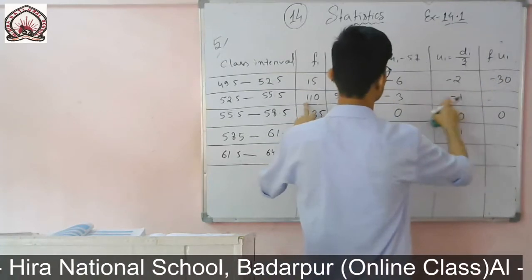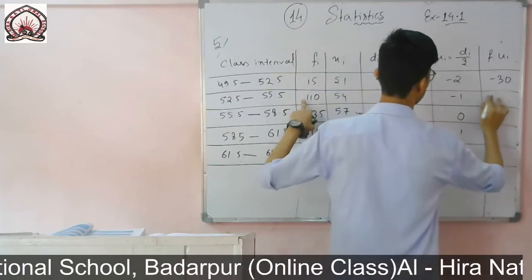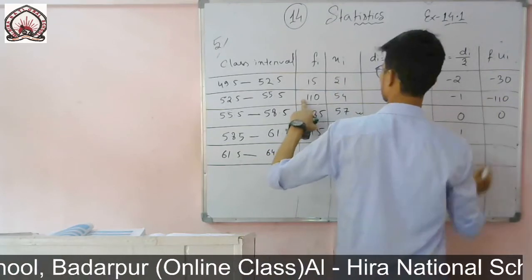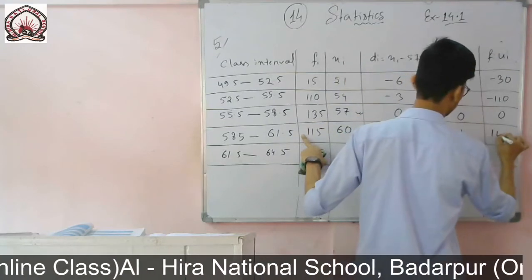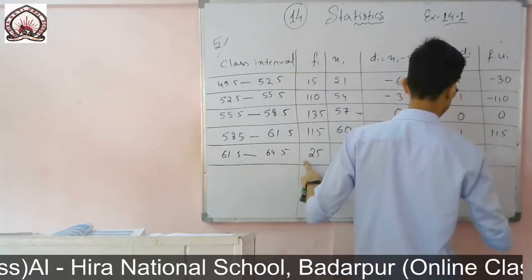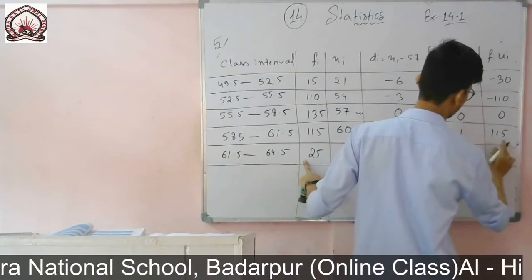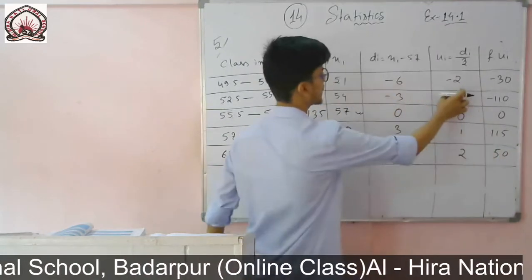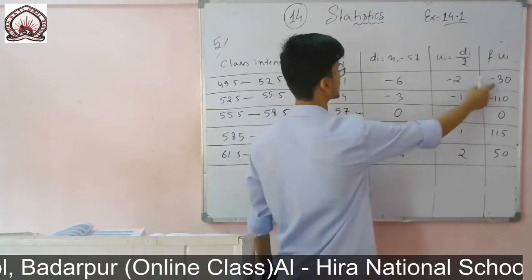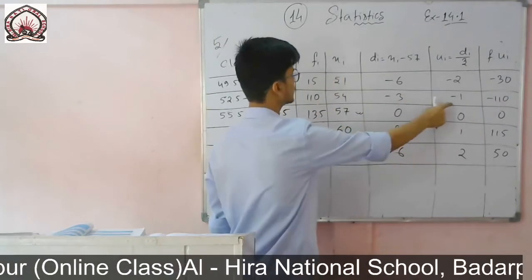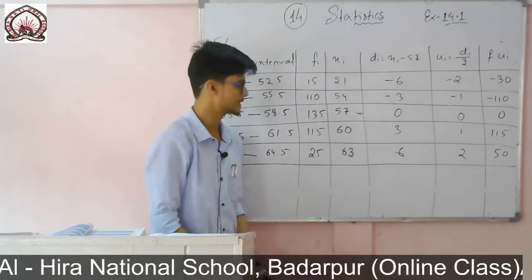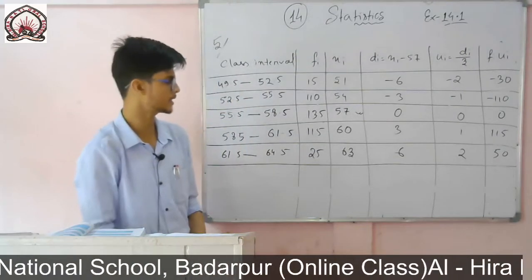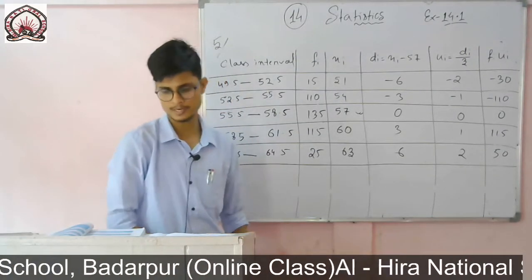This one and this one, so fiui. So 110 into 1, it is minus 110. Then 115 into 1, it is 115. 25 into 2, it is 50. With this one I have to multiply. 15 into 2, it is minus 30. 110 into minus 1, it is minus 110. 135 into 0, it is 0. 115 into 1, it is 115. And 25 into 2, it is 50.